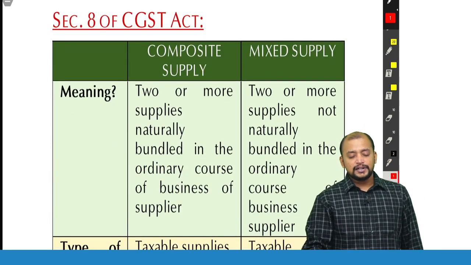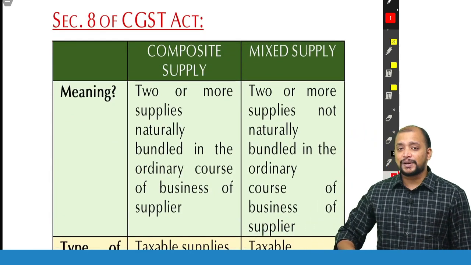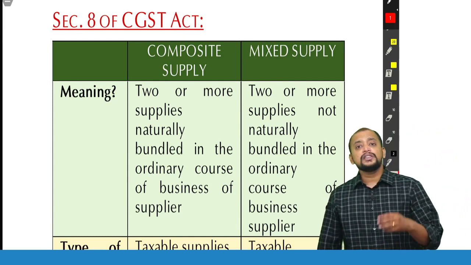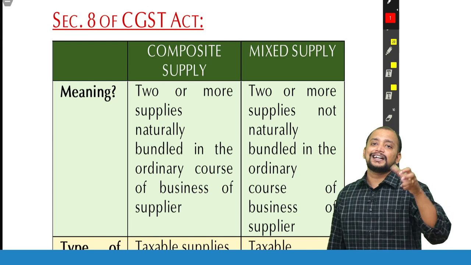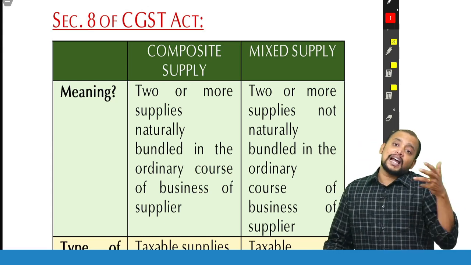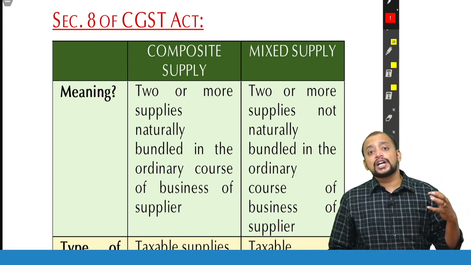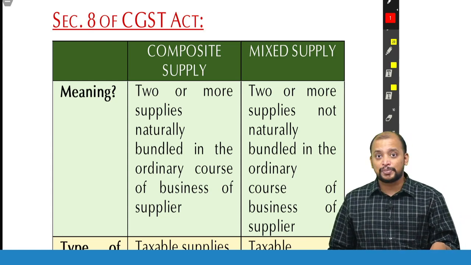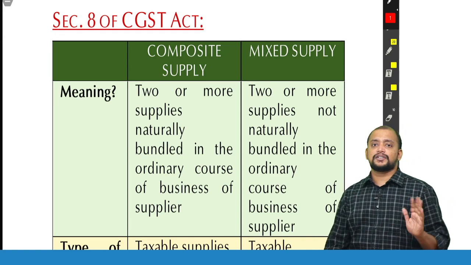Section 8 deals with composite supply and mixed supply. What is the purpose of this? When two or more supplies are involved in a single transaction and these are taxable at different rates, which rate is to be taken? For that only we have the concept of composite supply and mixed supply. So what are the differences that we need to identify?